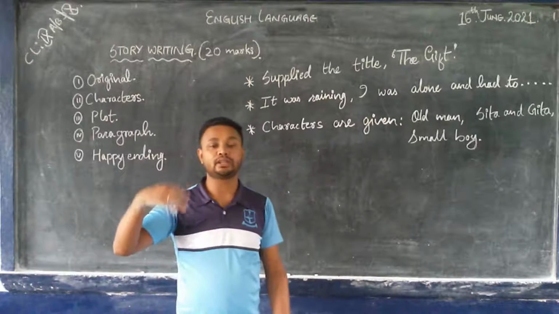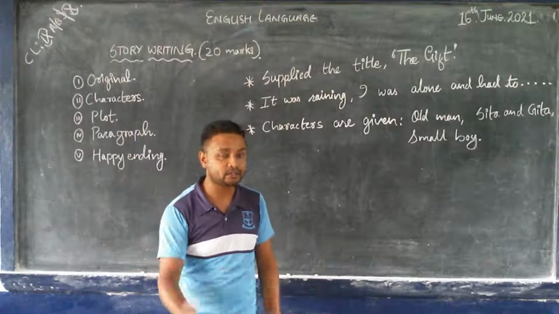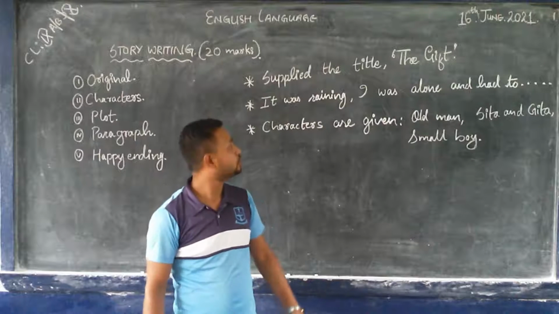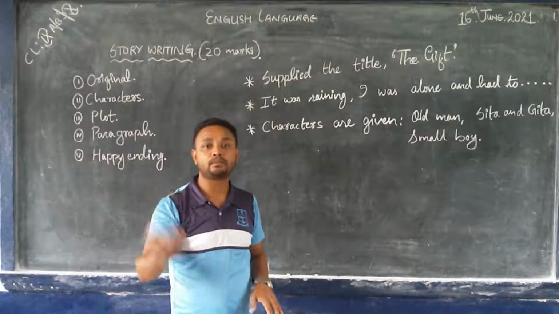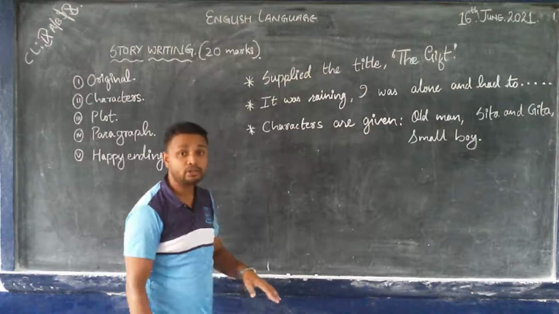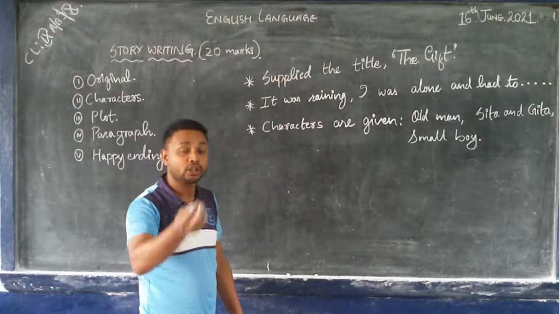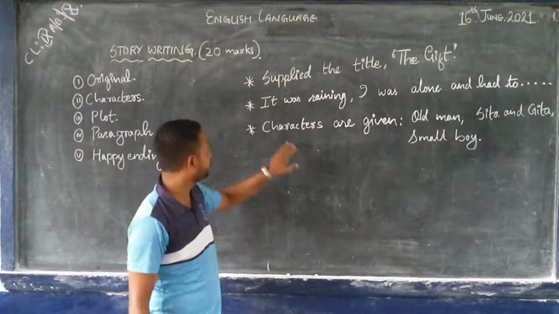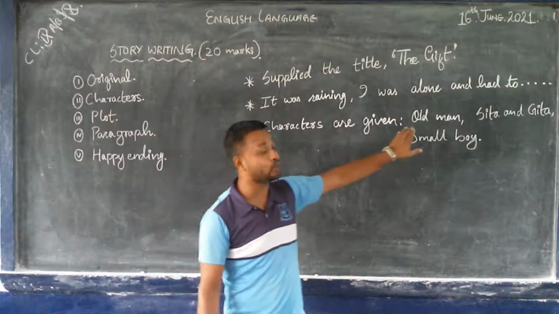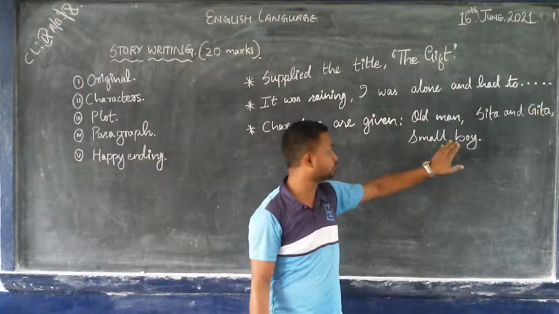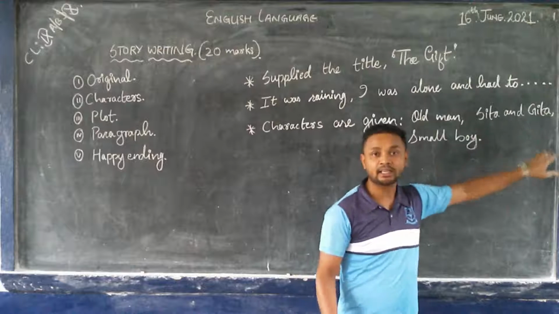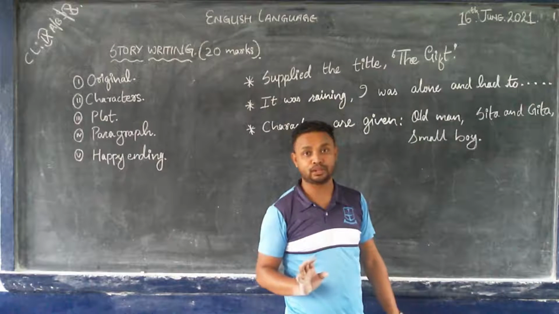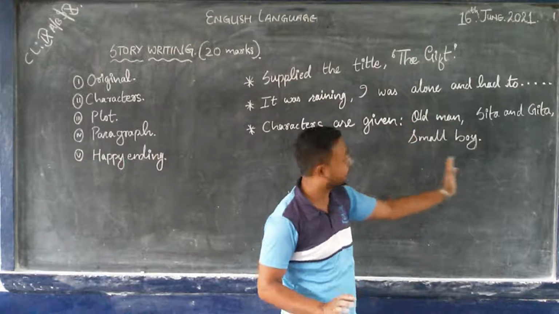Here you need to insert the characters, the title, everything on your own. So here you need to develop by yourself. And sometimes you are just given the characters, which are to be inserted in your story. For example, an old man, Sita and Gita, and a small boy should be in your story. So here 4 characters are given.